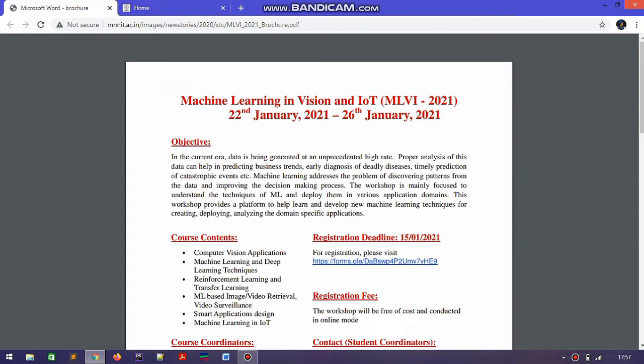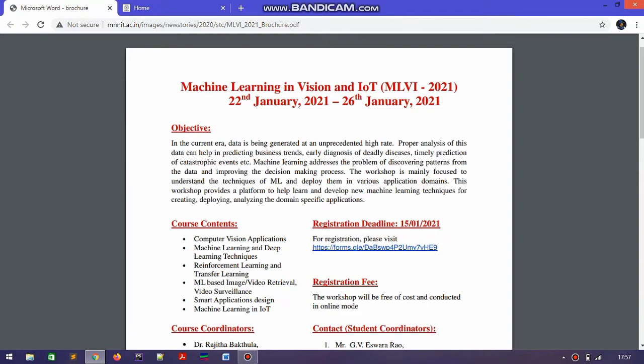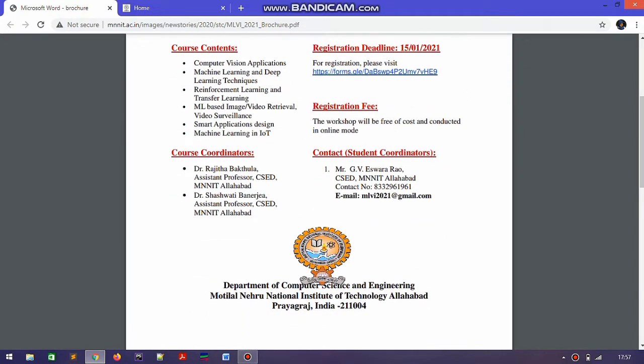The registration deadline for this machine learning workshop is 15th of January. So you need to apply for this workshop, which is going to be organized from 22 to 27 of January, before 15th of January. The contents of this workshop are computer vision applications, machine learning, deep learning, IoT, smart applications design and many more. Here you can see the contact information for those who are organizing this, the assistant professors